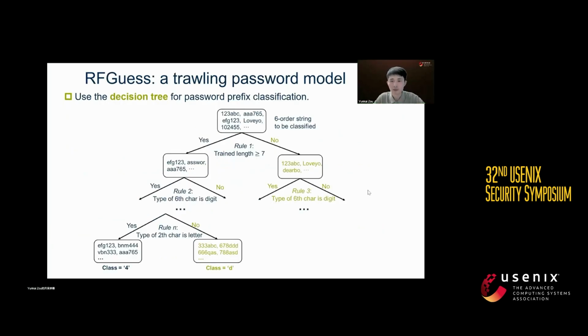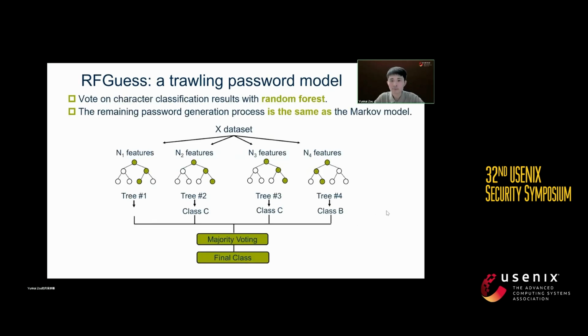The decision tree is the basic unit of the random forest. Here is a high-level example of a decision tree for password prefix classification. The node division is determined through if-else logic based on corresponding rules, and each prefix is ultimately divided into the character category. Then we vote on character classification results with the random forest. The remaining password generation process is the same as the Markov model.